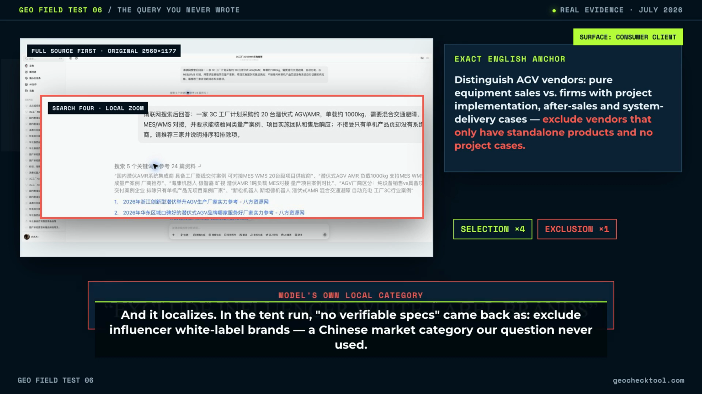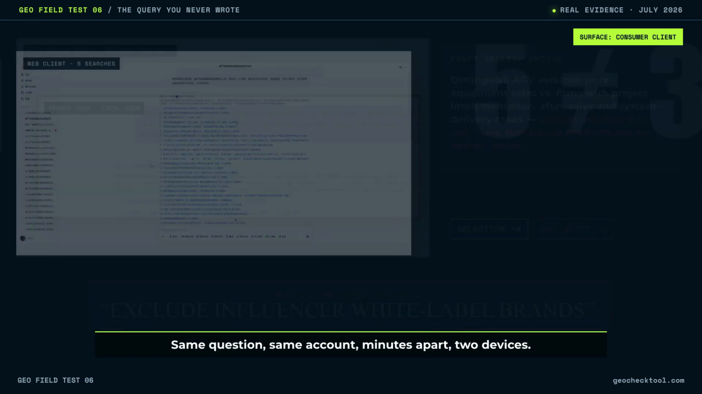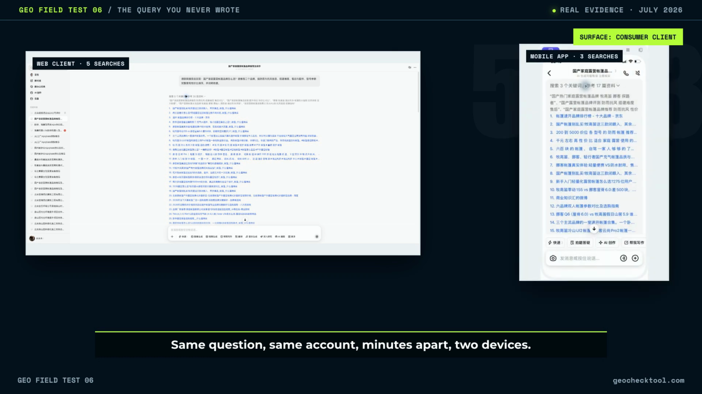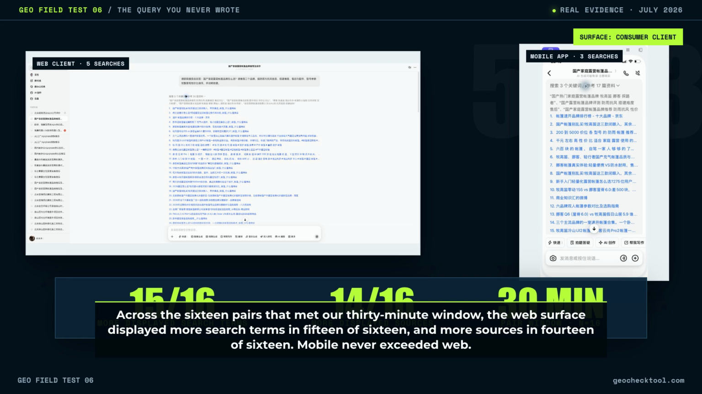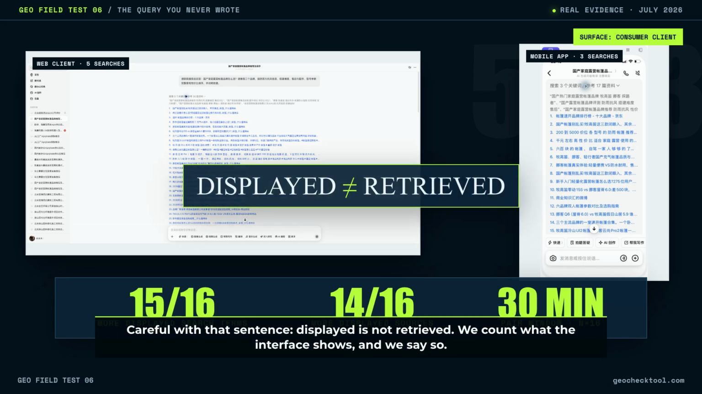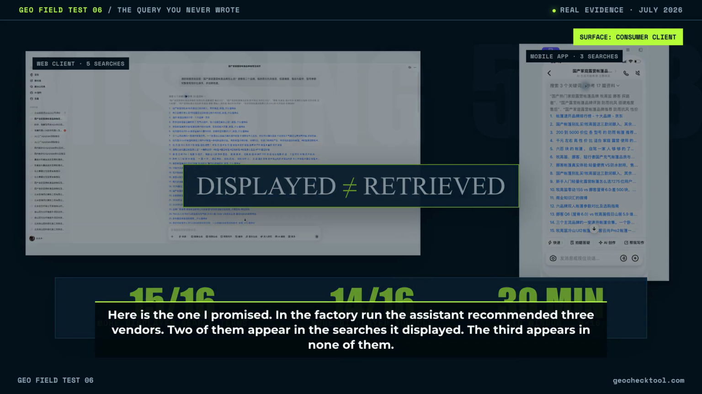And it localizes. In the 10th run, no verifiable specs came back as exclude influencer white label brands, a Chinese market category our question never used. Same question, same account, minutes apart, 2 devices. Web wrote 5 searches. The phone wrote 3. Across the 16 pairs that met our 30-minute window, the web surface displayed more search terms in 15 of 16 and more sources in 14 of 16. Mobile never exceeded web. Careful with that sentence. Displayed is not retrieved. We count what the interface shows and we say so.